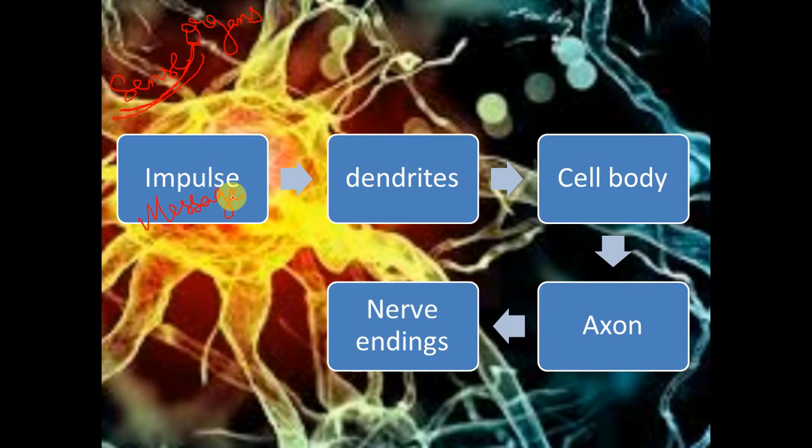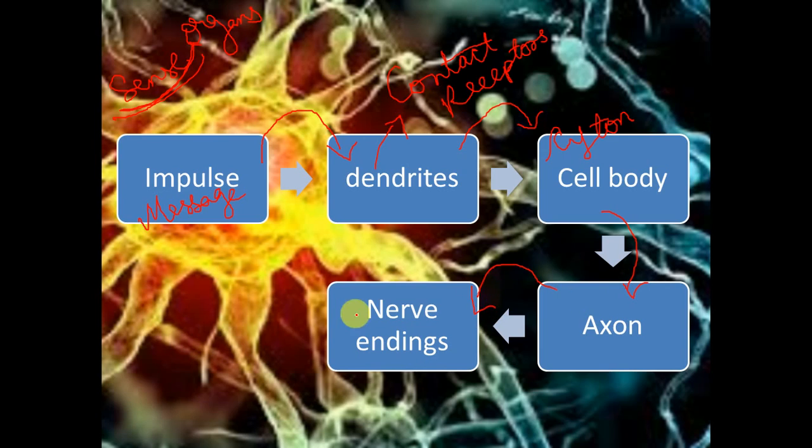So that impulse is first transmitted into the dendrite, because these dendrites are in contact with the receptors. The receptor cells, that is the receiver cells, are in contact with the receptors. Then from the dendrite, the information is transmitted to the cell body. Cell body is also known as cyton. From the cell body, the information is transmitted to the axon, and then from the axon it is transmitted to a nerve ending.